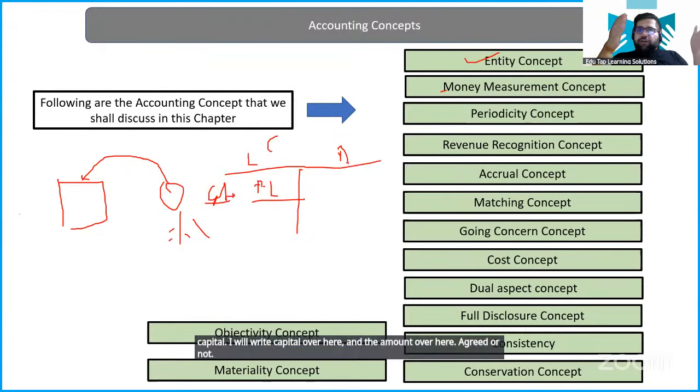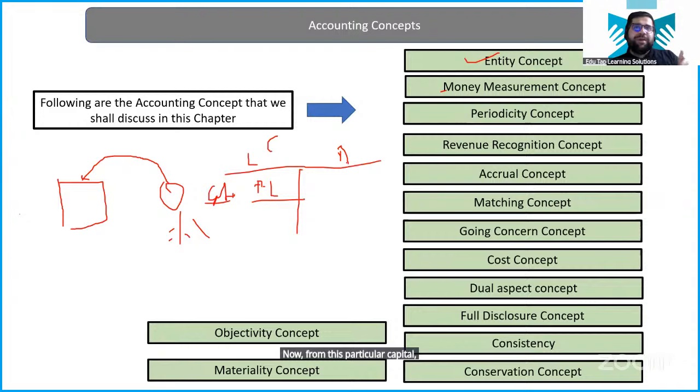Agreed or not? Now, from this capital, which was infused by the owner, let's say I am purchasing a machine of rupees 2 lakh, and 5 lakh will be shown as cash. So on the asset side, I'm writing cash and machinery. From the 7 lakh invested by the owner, 2 lakh I'm giving for machinery and 5 lakh I'm keeping as simple cash. You see that the total has matched, 7 lakh and 7 lakh.